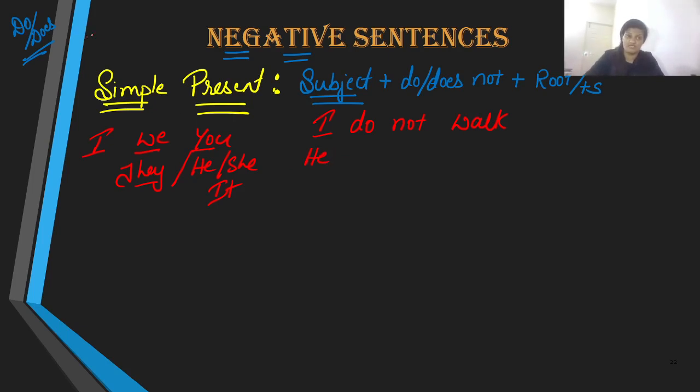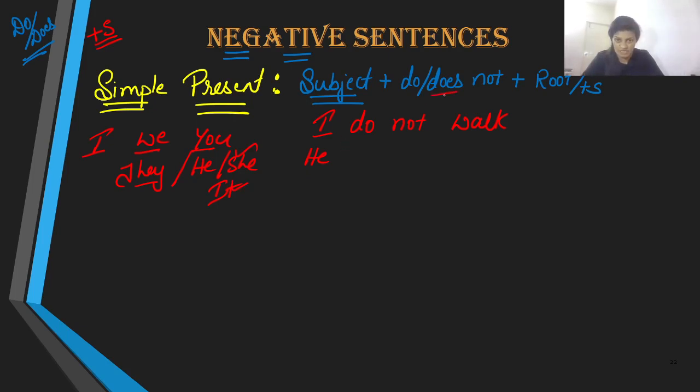And supposing the subject is he or she or it, in that particular case, what did I say? Present tense. In present tense, we use plus s. Didn't I say that already? Therefore, keeping that in mind, he, she, or it is a third person singular subject.